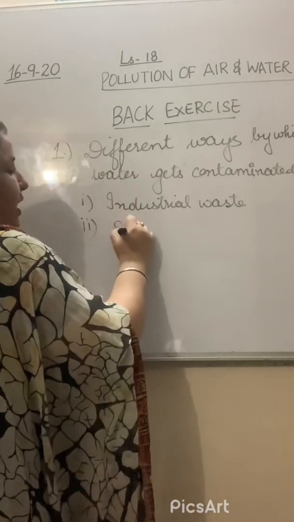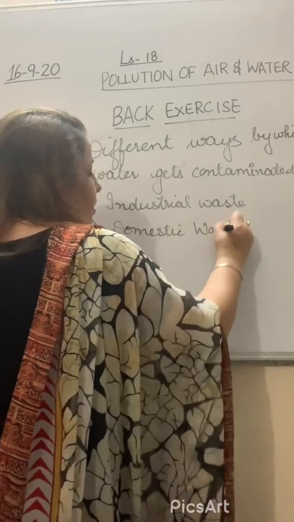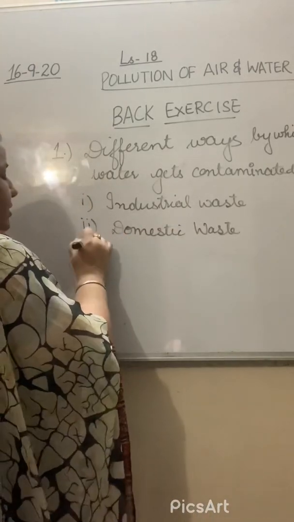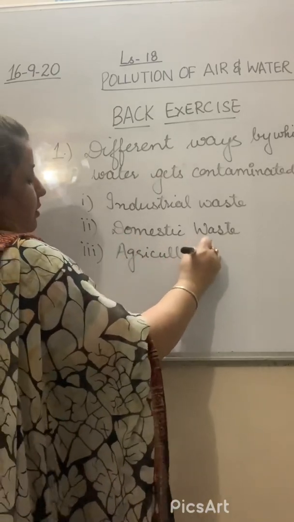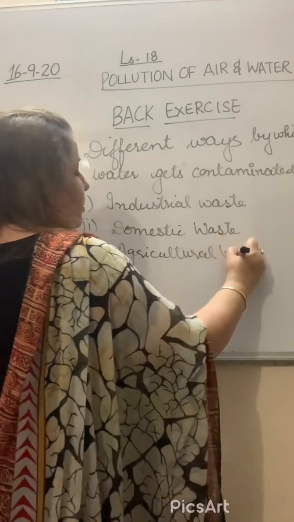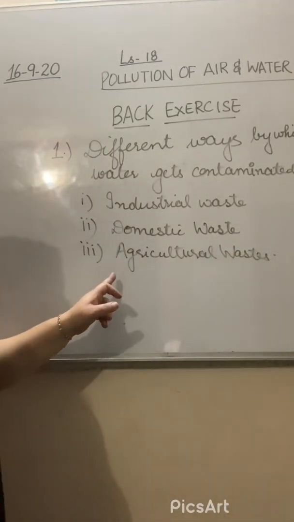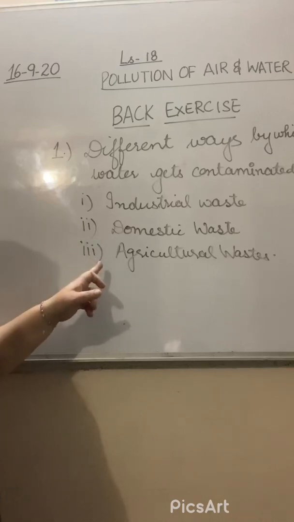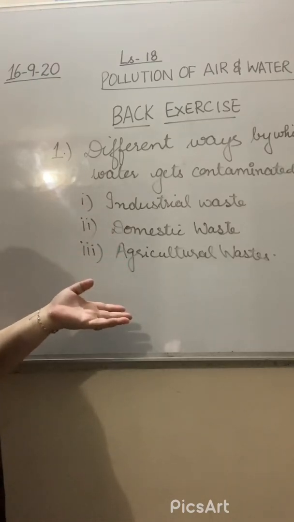Then domestic waste. Then agricultural waste. So you will explain the different forms that contaminate the water. You will explain all these things, right?